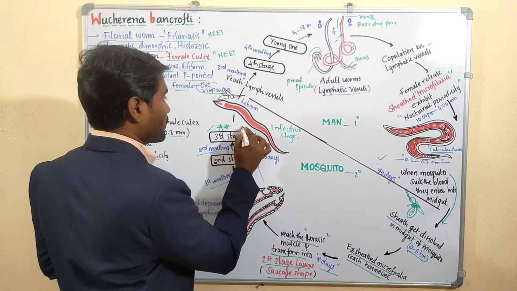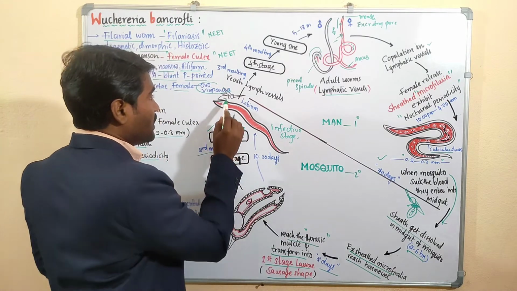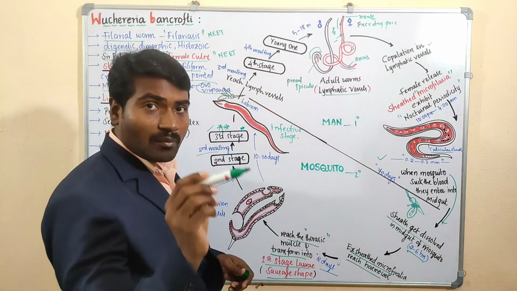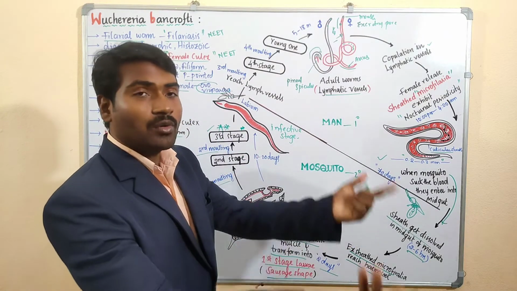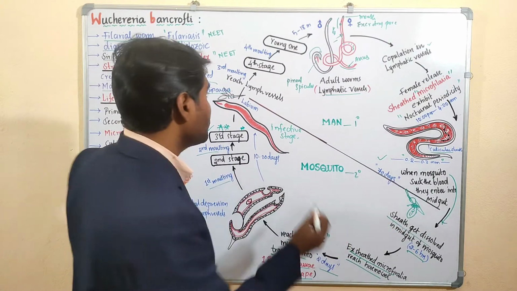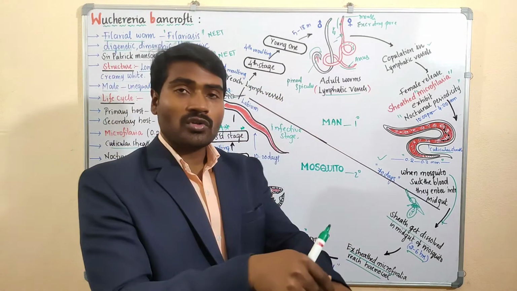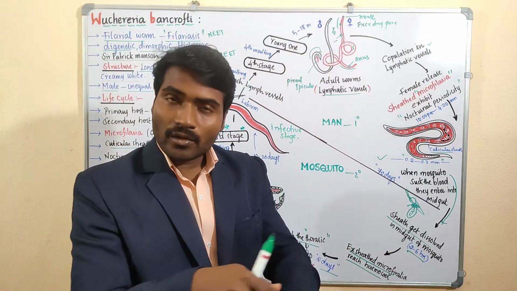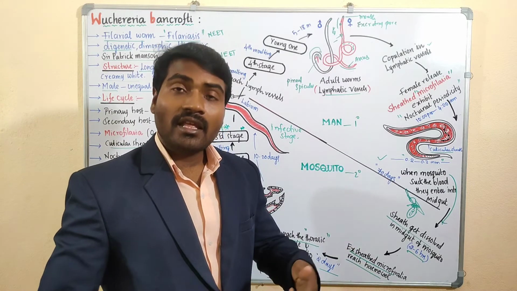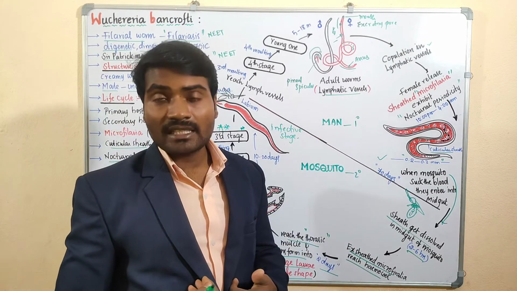This one is important. They reach the labium, the lower lip of the mosquito, ready to bite another person. Once the mosquito bites the new host, they enter into the blood, then they reach the lymph vessels again.